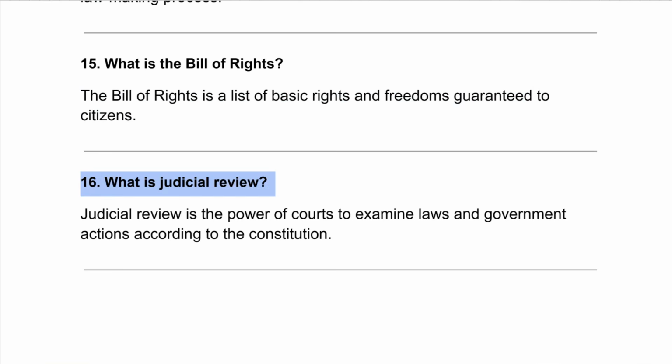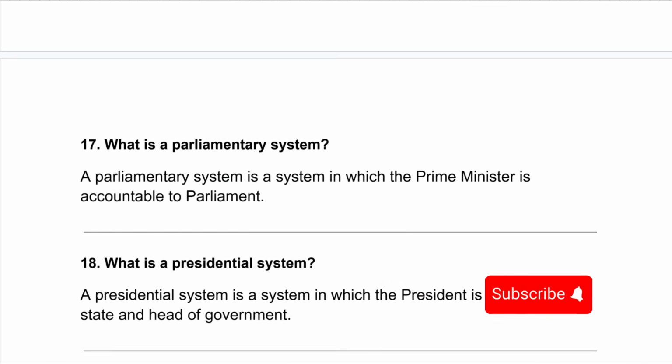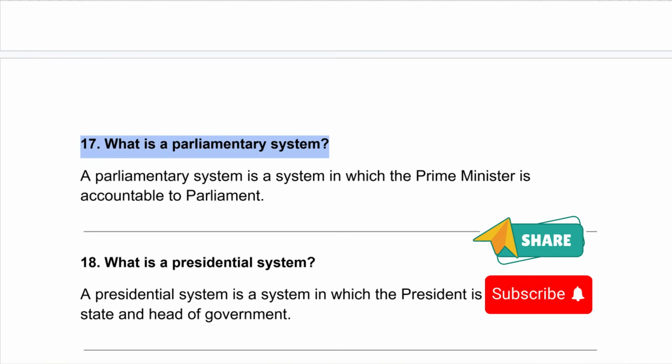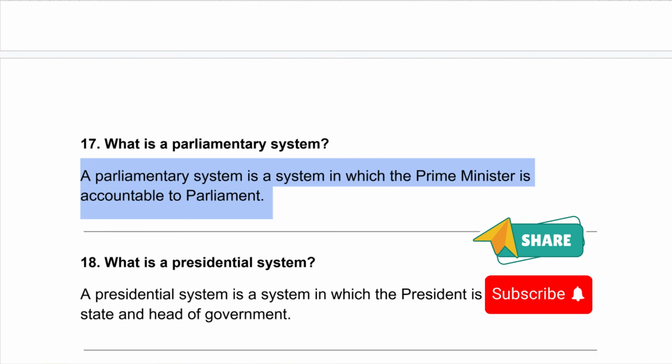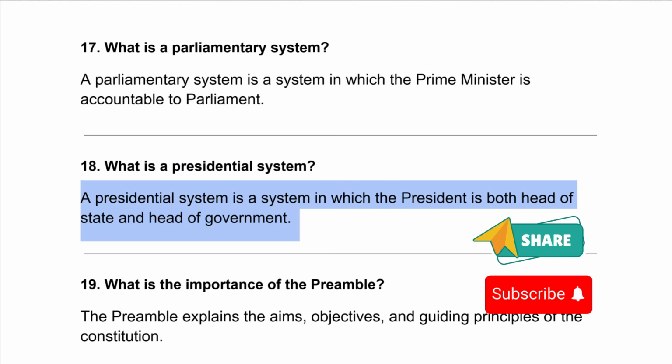What is judicial review? Judicial review is the power of courts to examine laws and government actions according to the Constitution. What is a parliamentary system? A parliamentary system is a system in which the prime minister is accountable to parliament. What is the presidential system? A presidential system is a system in which the president is both head of state and head of government.